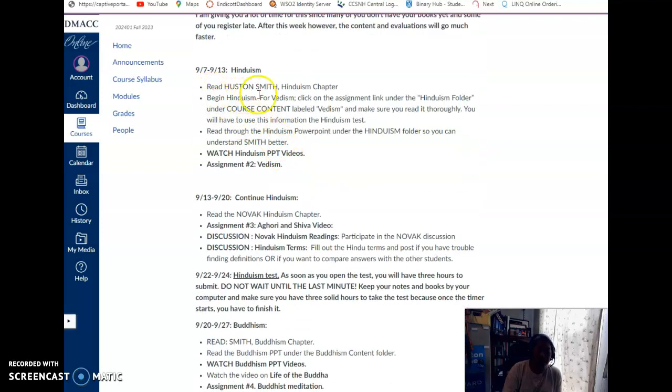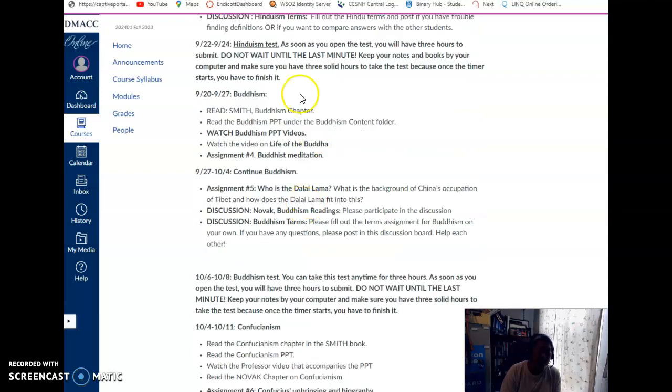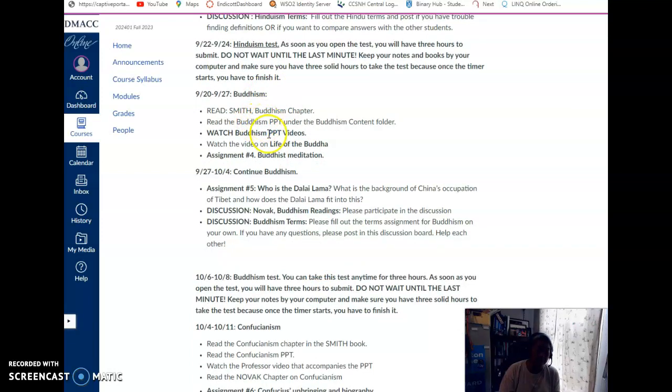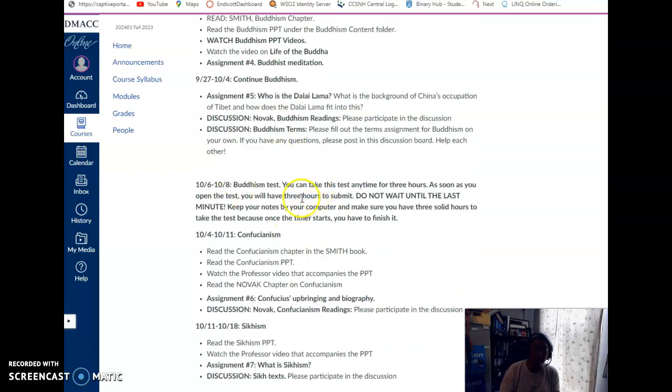It says here in the syllabus, read the Houston Smith Hinduism chapter. If you didn't read the syllabus and see that you needed to do that for the second week, you may not do it because it's not something that you necessarily have to submit. So really look at the syllabus, really follow along, and essentially it's week to week. First week is Hinduism, second week is Hinduism, the end of the second week is a Hinduism test. Same thing with Buddhism: Buddhism, second week Buddhism, Buddhism test.